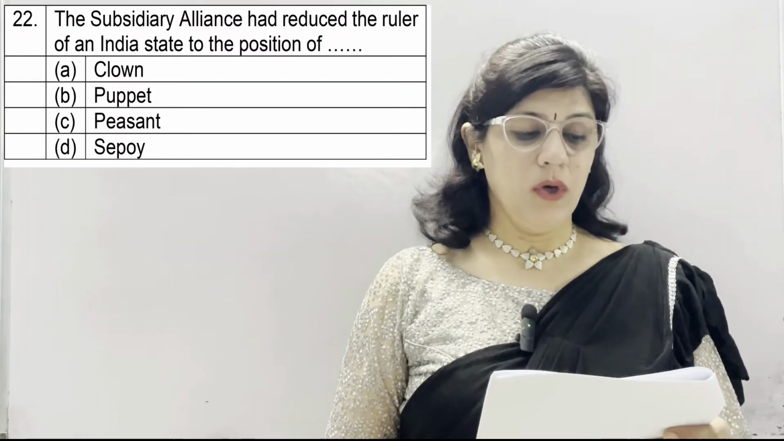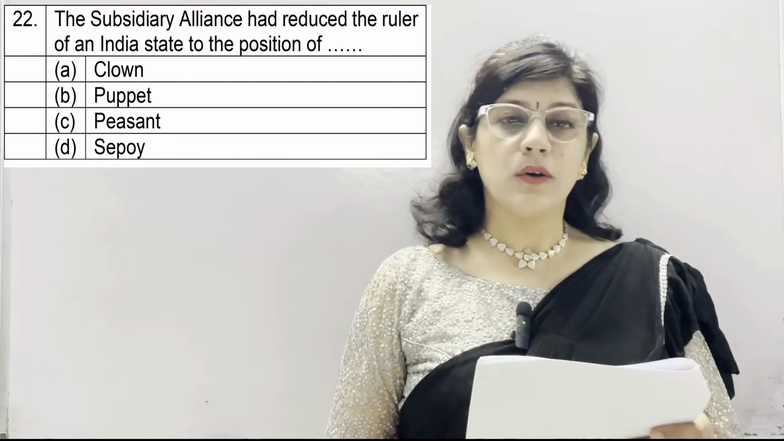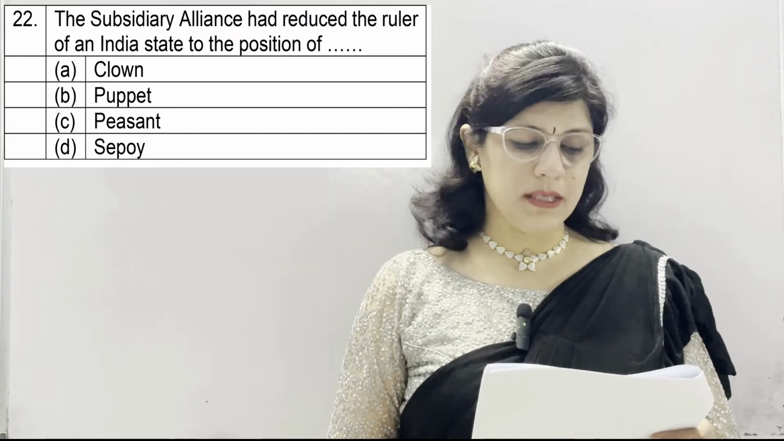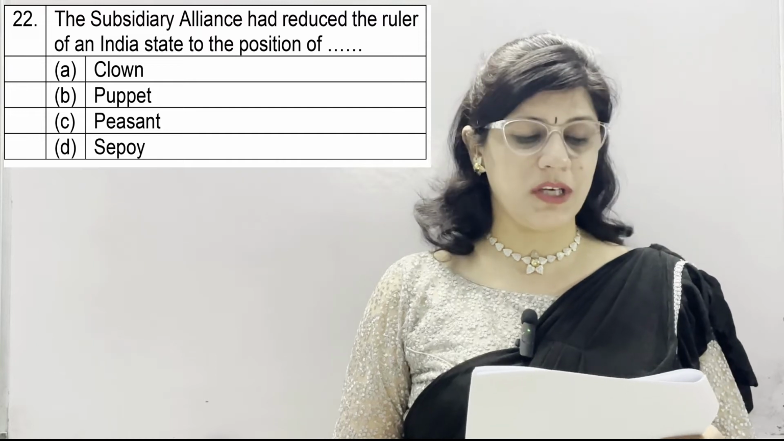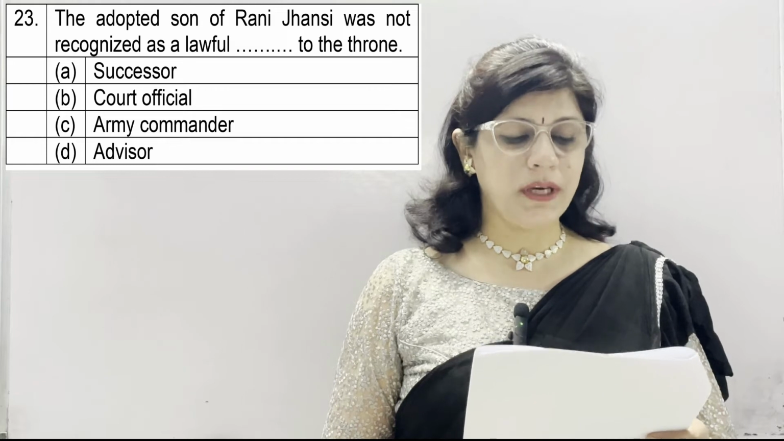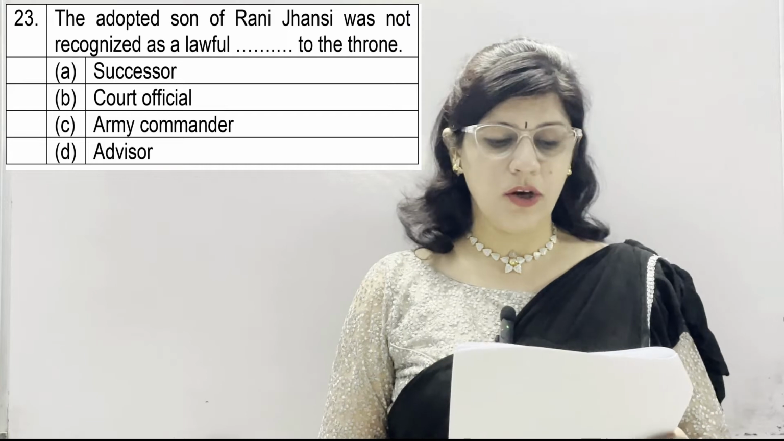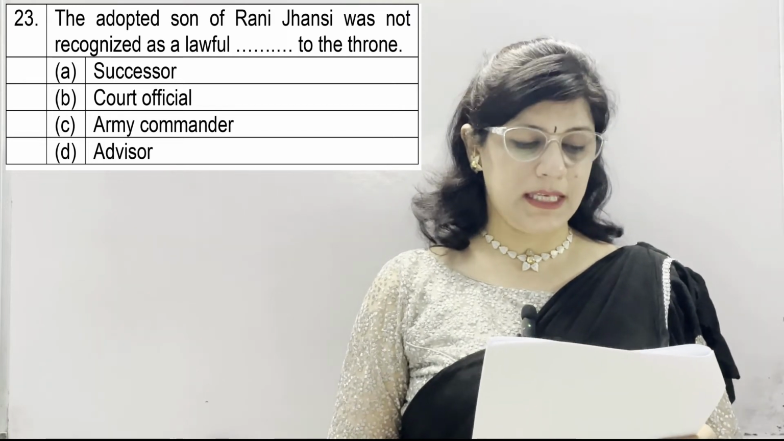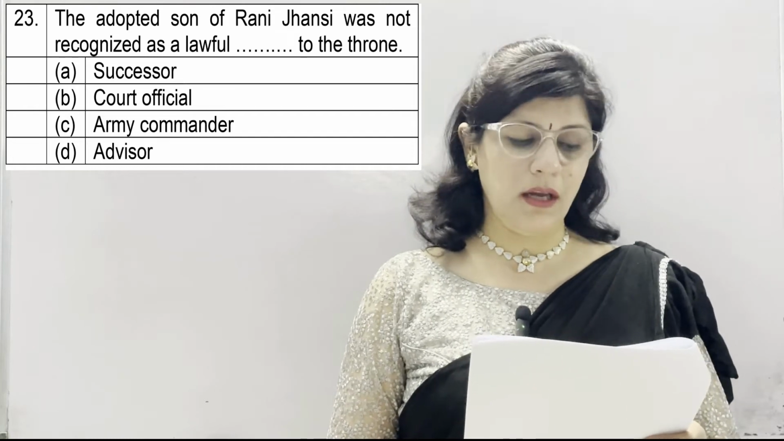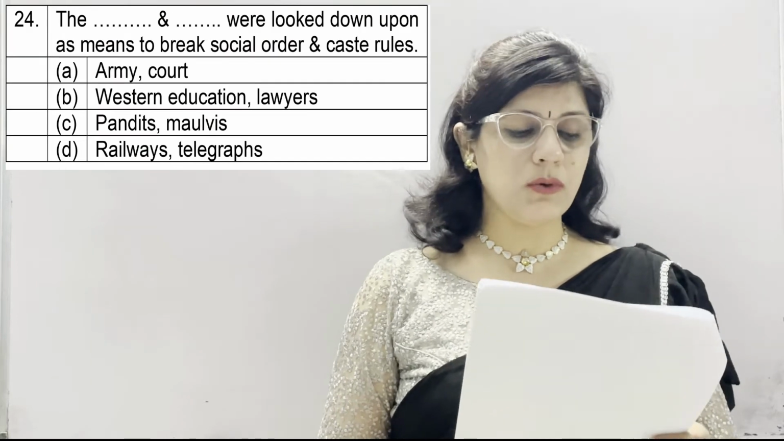Question number 22. The subsidiary alliance had reduced the ruler of an Indian state to the position of A. clown, B. puppet, C. peasant and D. sepoy. And the correct option is B which is puppet. Question number 23. The adopted son of Rani Jhansi was not recognized as a lawful dash to the throne. A. successor, B. court official, C. army commander and D. advisor and the correct answer is option number A which is successor.